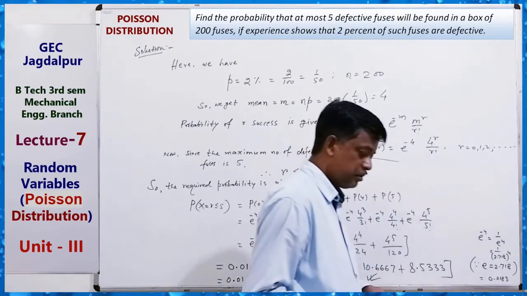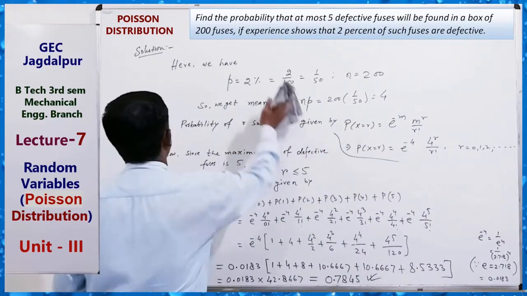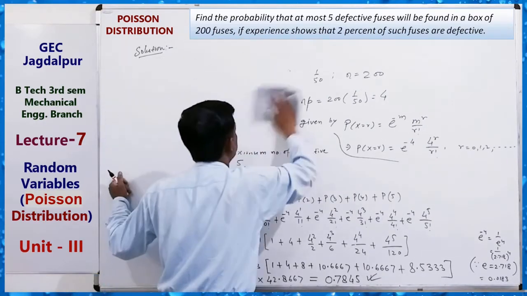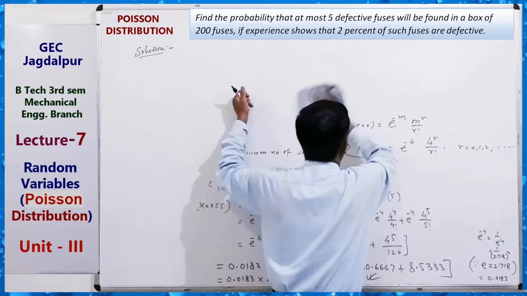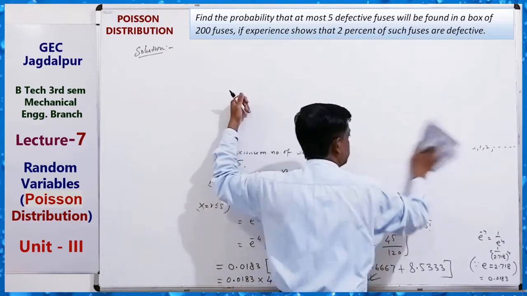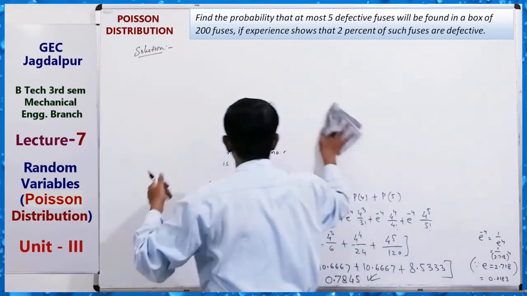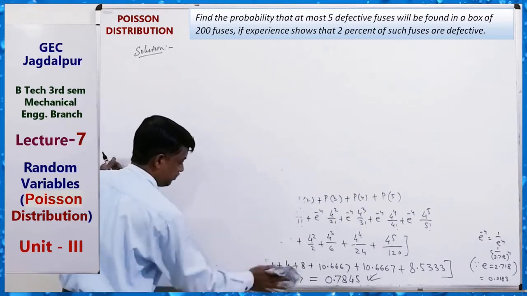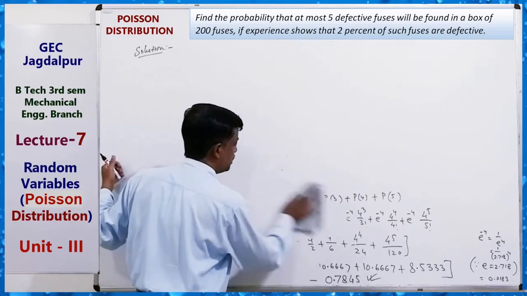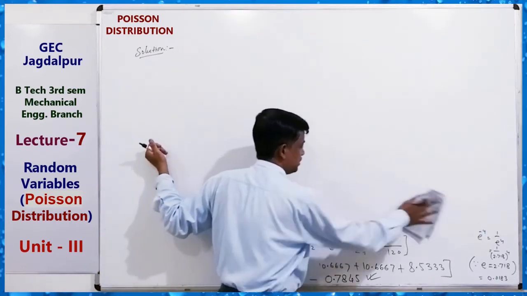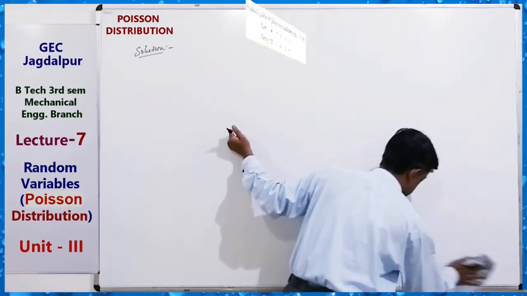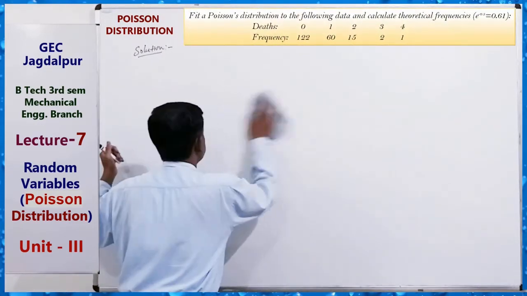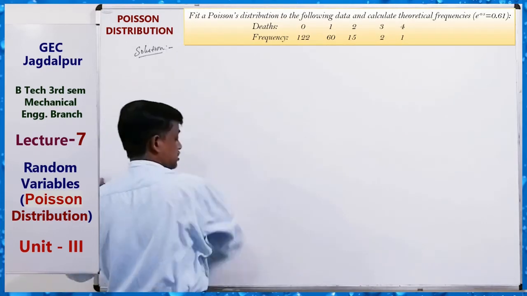Okay, now take the next question, that is fitting of Poisson distribution. It means we have given data and we will try to fit that data to a probability distribution, the Poisson distribution.